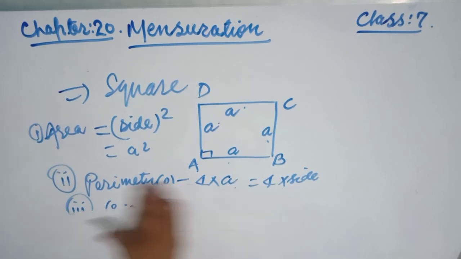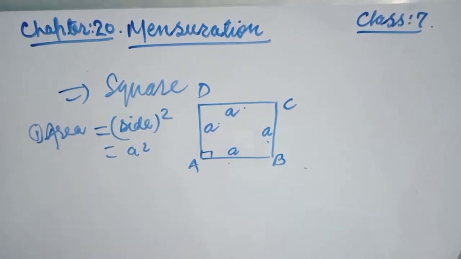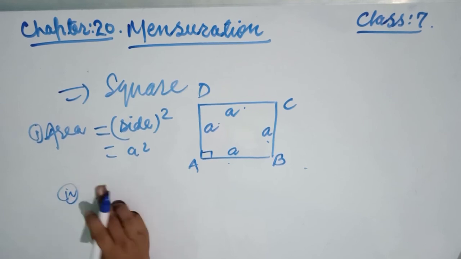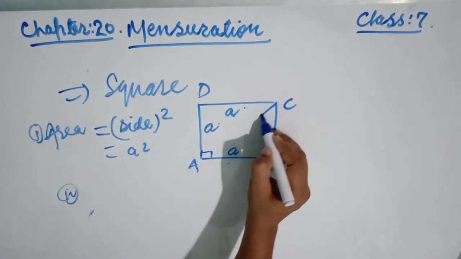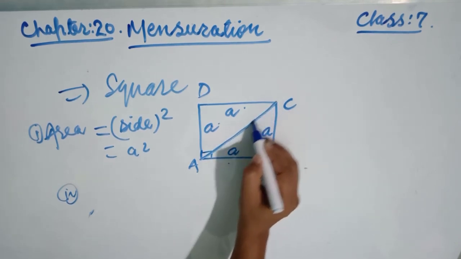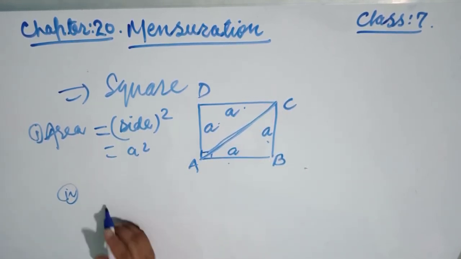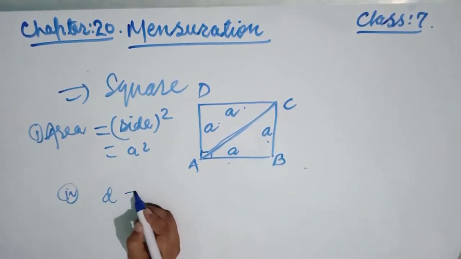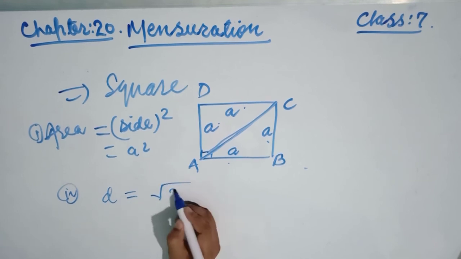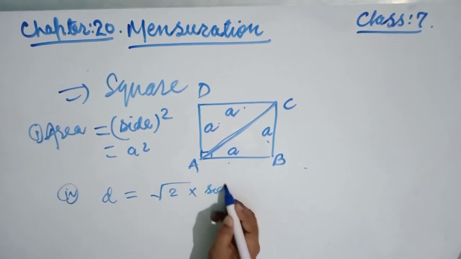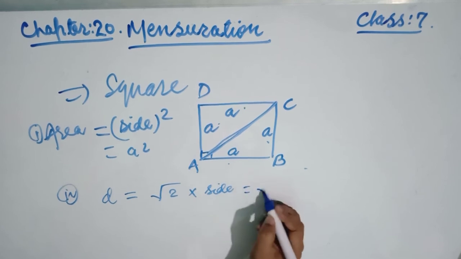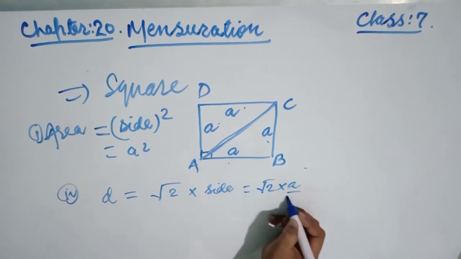Now the fourth point, diagonal, friends. Suppose this is the diagonal, the length of the diagonal of a square, D for diagonal. Diagonal of a square is equal to under root 2 into side. Okay, we can write root 2 into a, where a is the side.